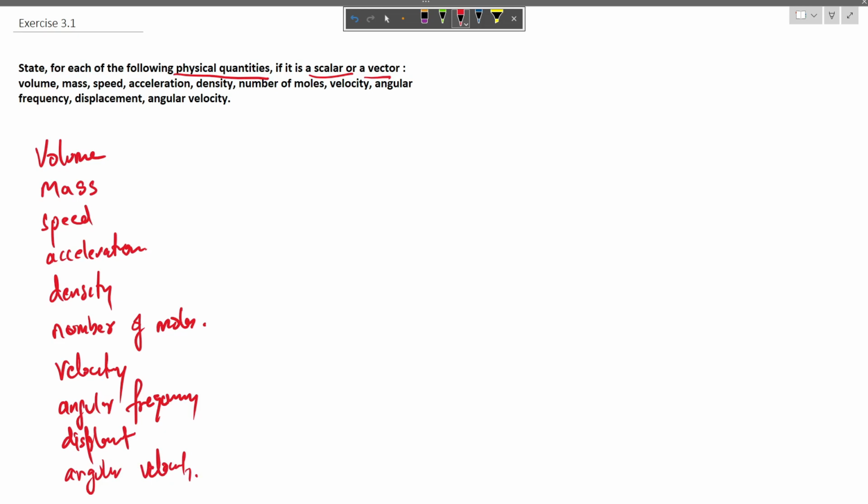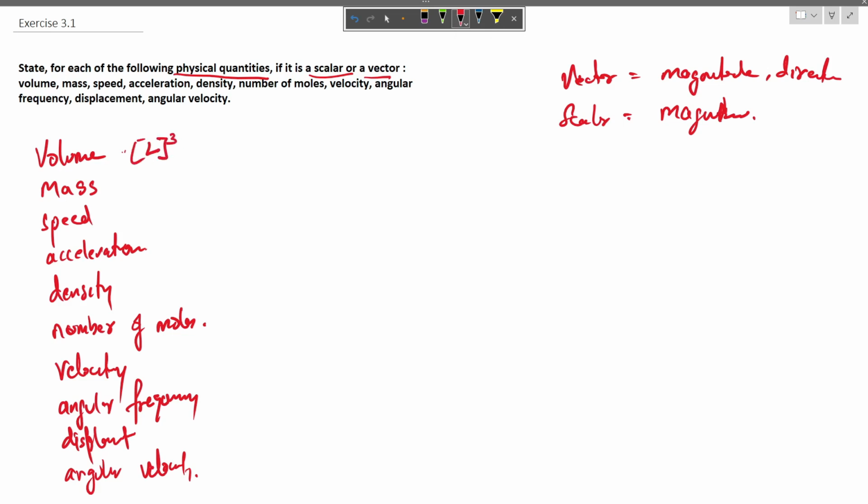Now, a vector quantity, we all know, is a quantity that has both magnitude and direction, and a scalar is a quantity which has only magnitude. So volume is the amount of space that is occupied by any object, and its dimension is length cubed, and length is not a vector quantity, so we can't say that it is a vector quantity, it is a scalar quantity.